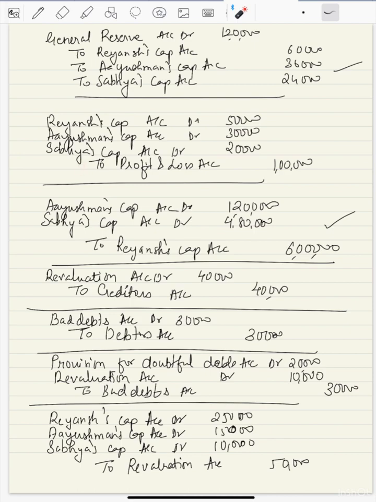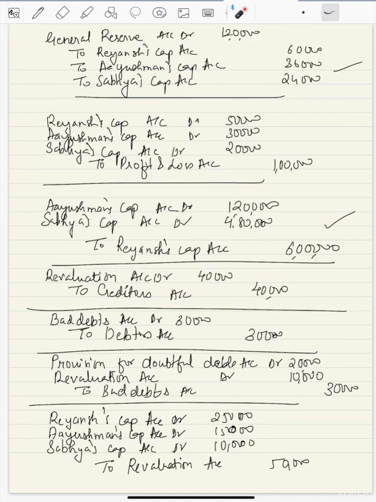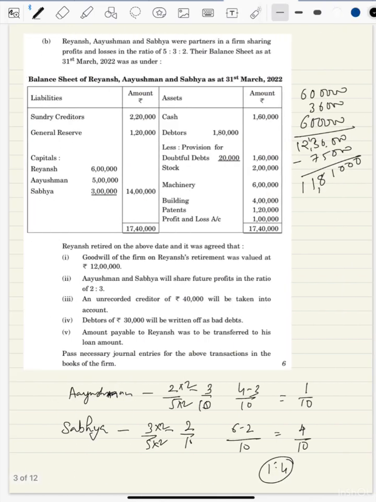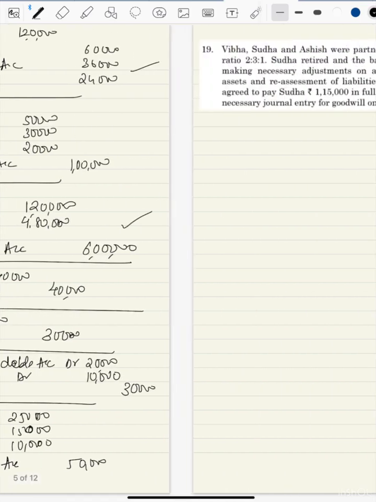6 lakh plus 6 lakh plus. Oh, so Riyansh is getting 60,000. Yes. I wrote 36. This will be 60. So it's 6 lakh 60 less 75 will get 5 here. This will become 5, 8. Yeah, 11 lakh 85,000. Now it's correct. So Riyansh will get 11 lakh 85,000.